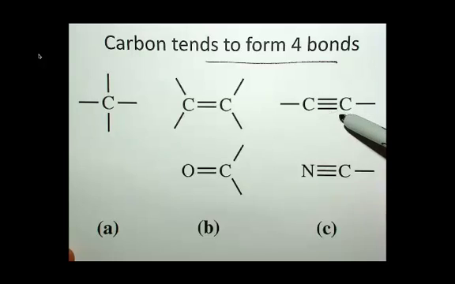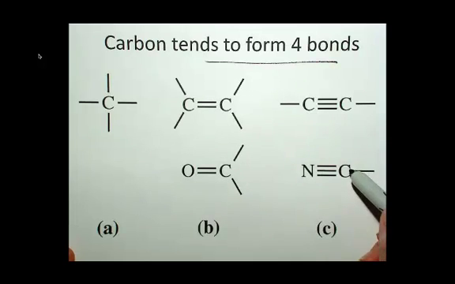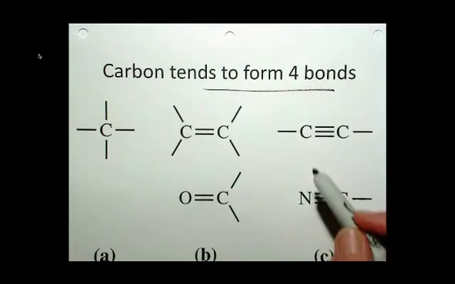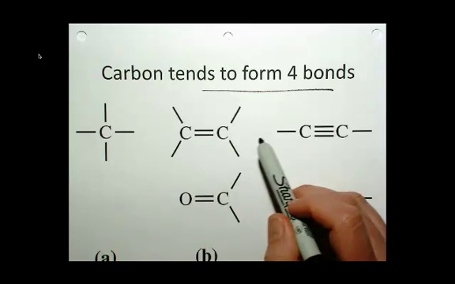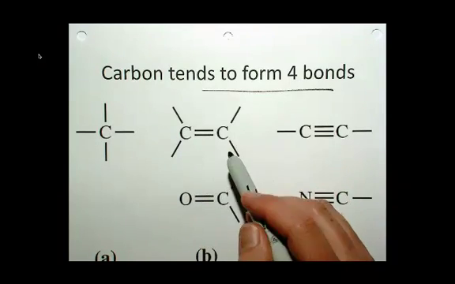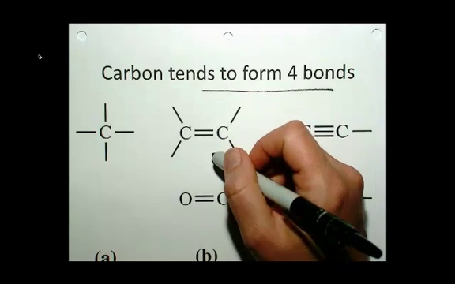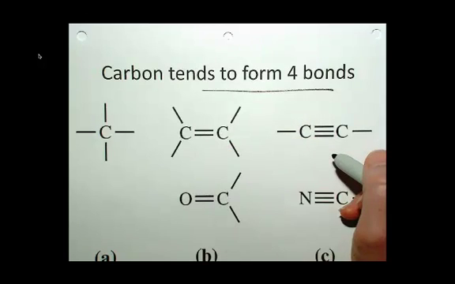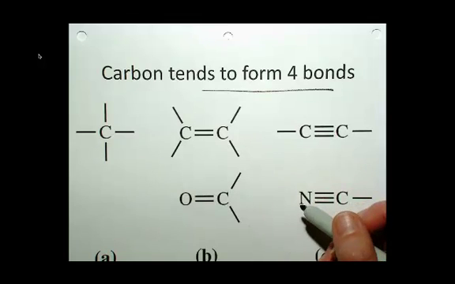Or there can be a carbon-carbon triple bond between 2 carbons or a carbon-nitrogen triple bond. So we see these different ways that carbon exists in organic molecules, but the bottom line is that carbon tends to form 4 bonds. If there's a carbon-carbon double bond or a carbon-carbon triple bond, we'd say that hydrocarbon is unsaturated. There's more hydrogens that could have been added to it had it not had a double or triple bond. So saturated means saturated with hydrogens, and unsaturated means it may have a double or triple bond.